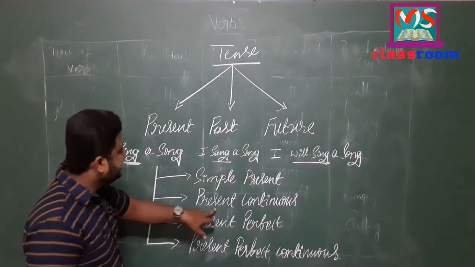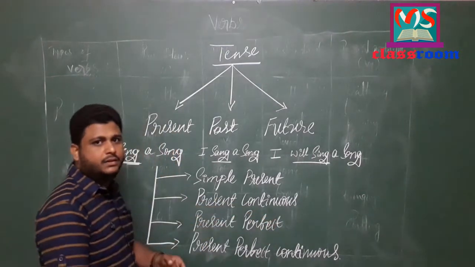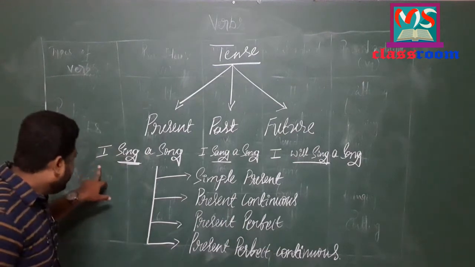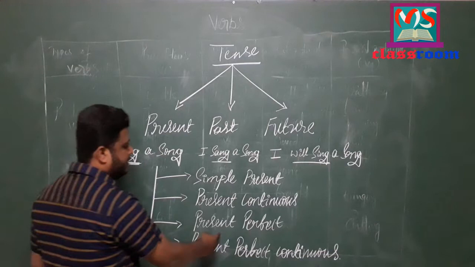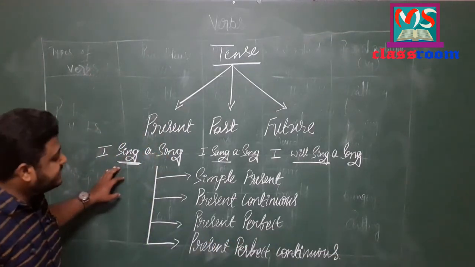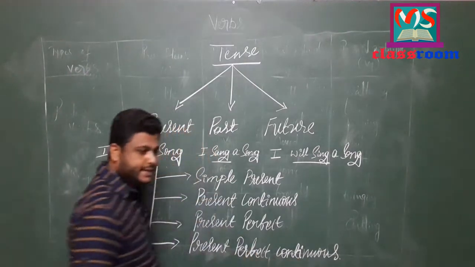I am singing a song, example of present continuous, the action which has started and is continuing. I have sung a song is the example of present perfect tense, and I have been singing a song is the example of present perfect continuous tense.